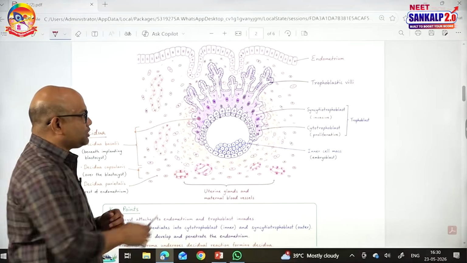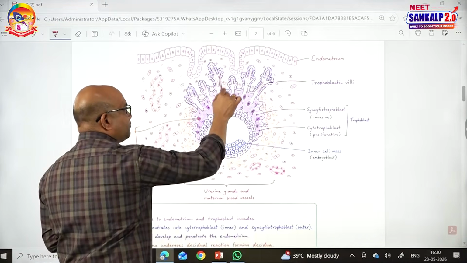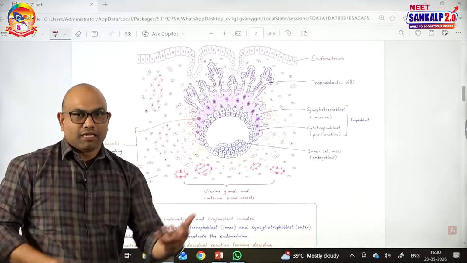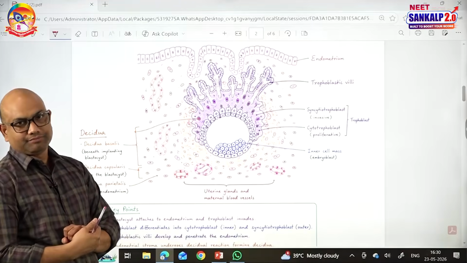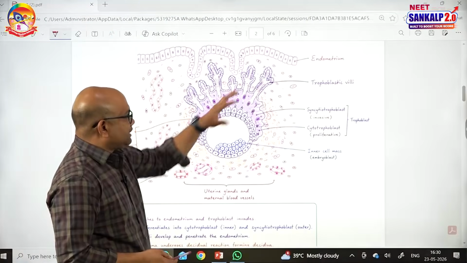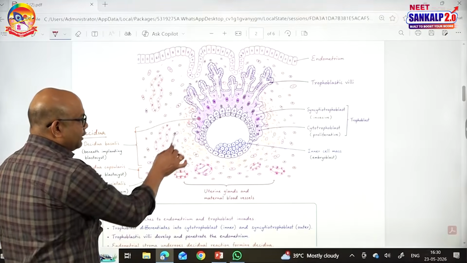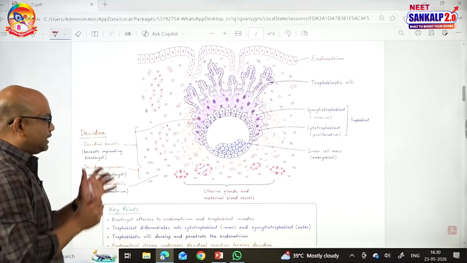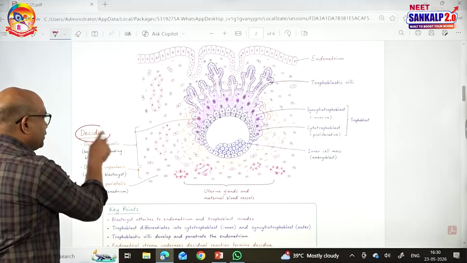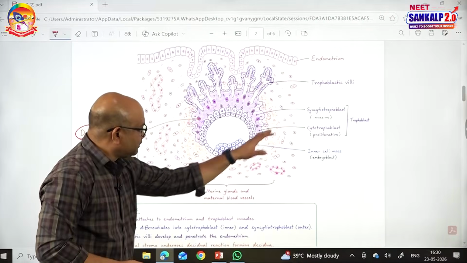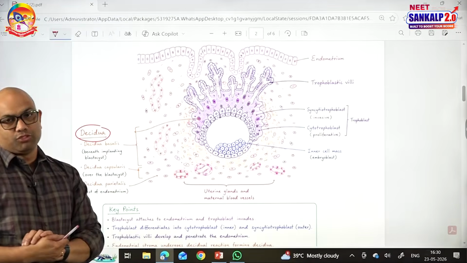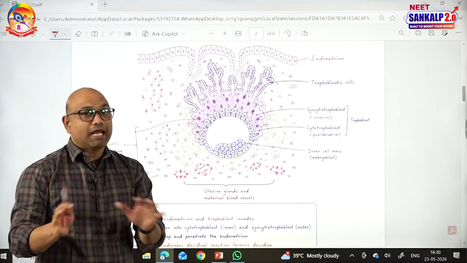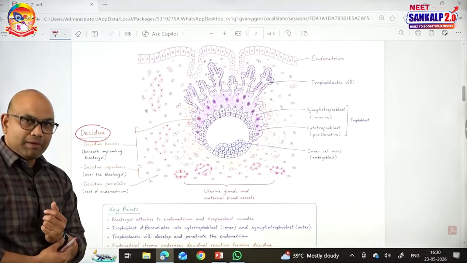During the implantation, the trophoblast cells will divide and form trophoblastic villi. Later, they will be converted into the placental villi, nothing but chorionic villi. Next, during the implantation itself, the endometrial cells will divide and surround the embryo. That is called decidua. So decidua is to protect the embryo. The cells of the endometrium that are dividing and surrounding the embryo are called decidua. So this is called implantation. Once implantation is done, it can be known as a pregnancy.